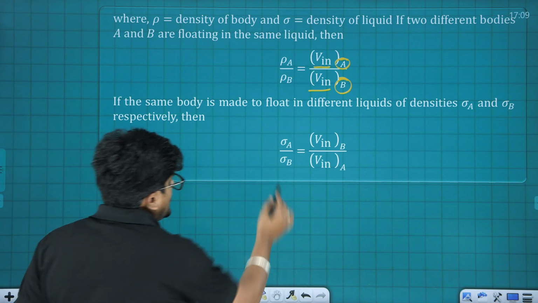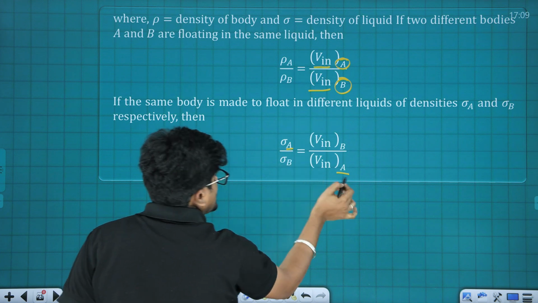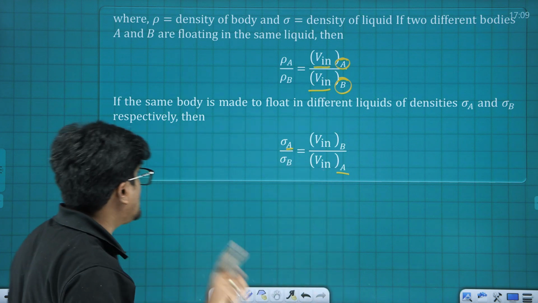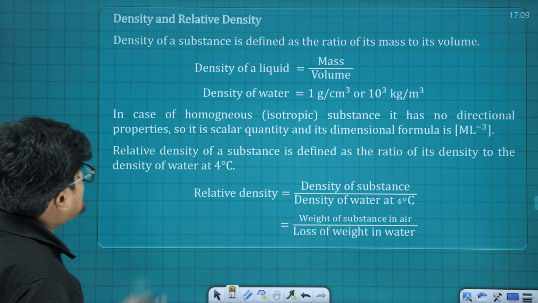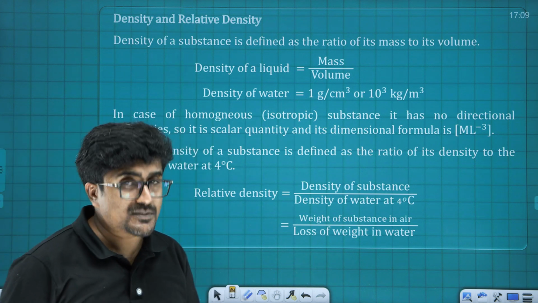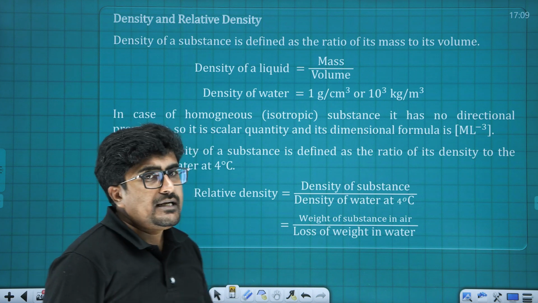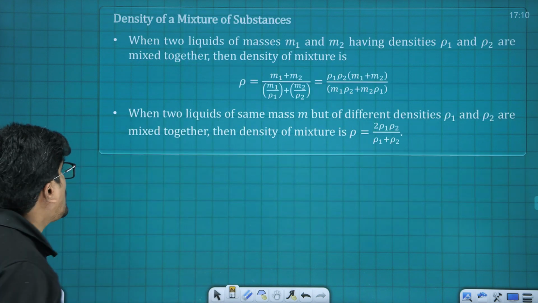So here you can see it's in reverse, volume inside is here, it is directly proportional, and here this is inversely proportional, so that must be in your mind. And the next one is density as well as relative density. Density you all know is basically mass by volume, and relative density is density of a given substance upon density of water, that is also an important term.